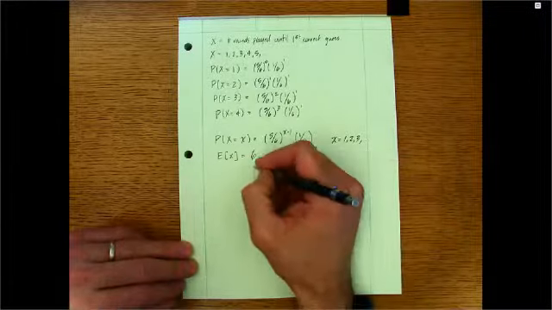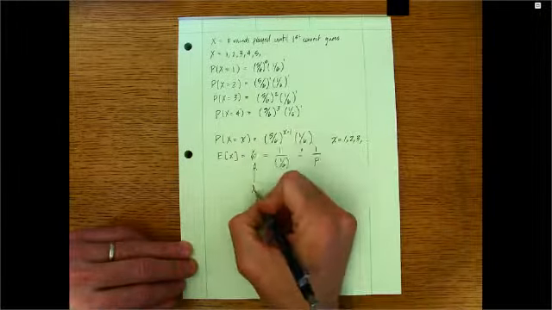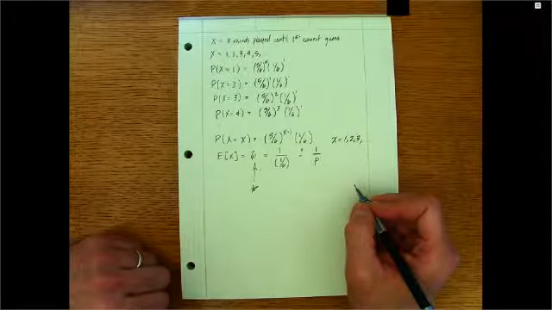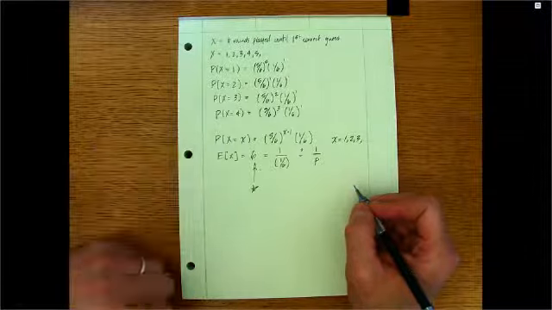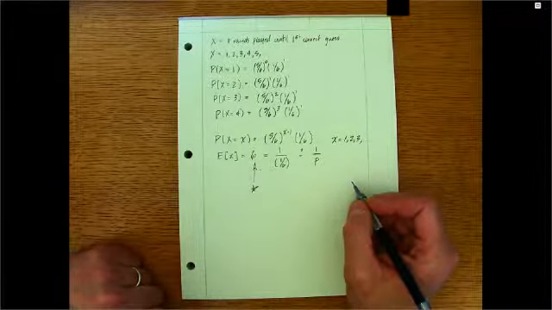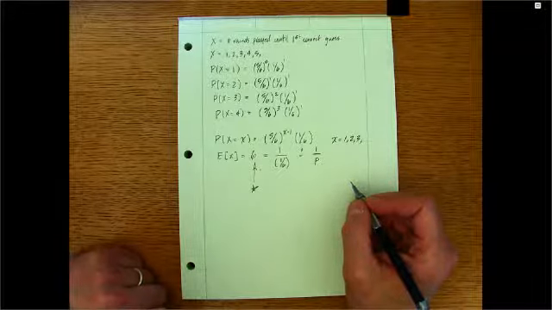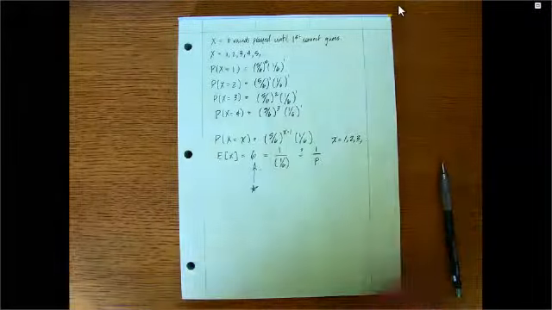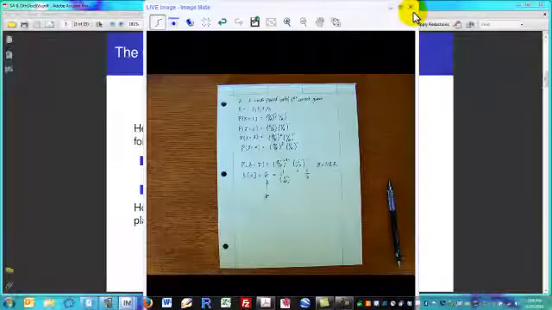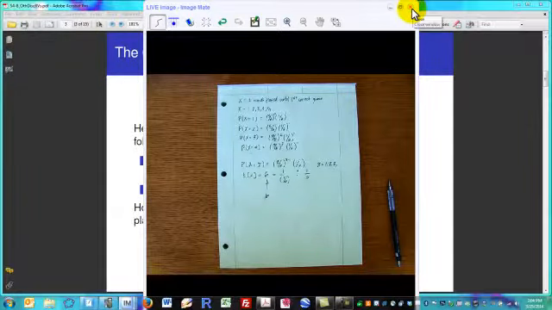This should make sense to you because you have a 1 in 6 chance of guessing on any one round. So it stands to reason that it would take 6 rounds of play on average to get a guess correct. Hopefully that's generated some intuition around this random variable. Let's go ahead and formalize it, and then we'll come back and make sure that you understand what's going on here.